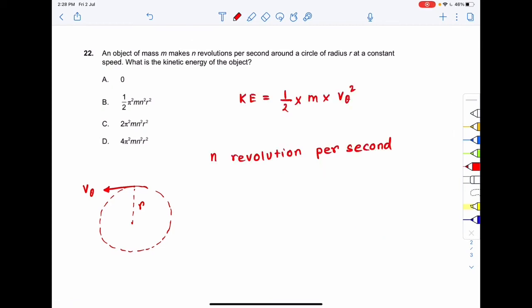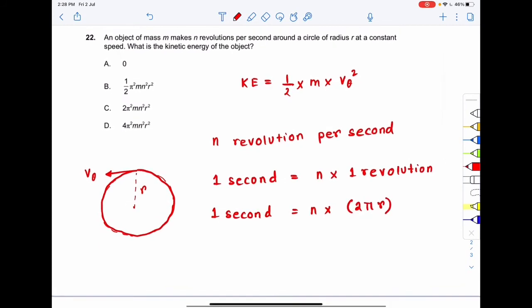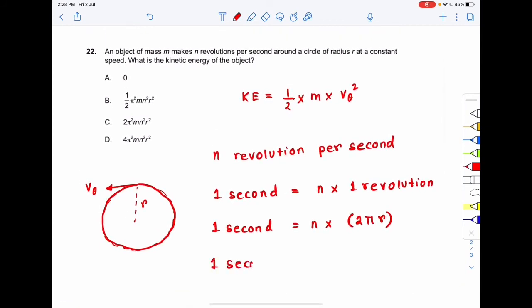So in 1 second the particle travels how much distance? N into 1 revolution. And 1 revolution is the entire length traveled by the particle, which is 2 pi r. So in 1 second the particle travels 2 pi r n distance.